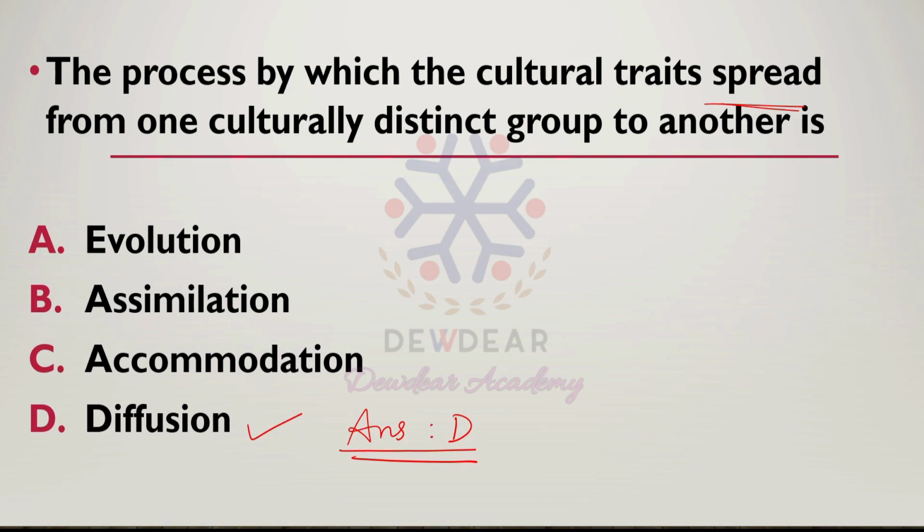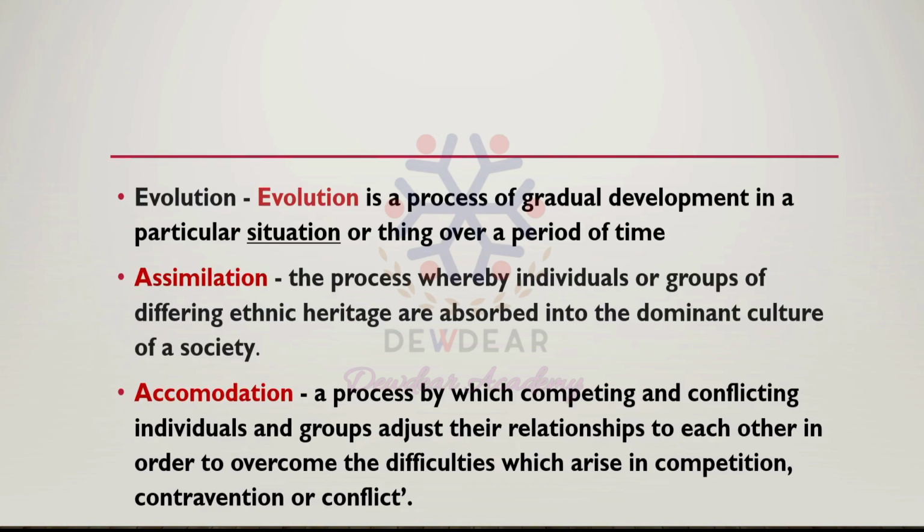Then what is evolution? Evolution is a process of gradual development of a particular situation or thing over a period of time.